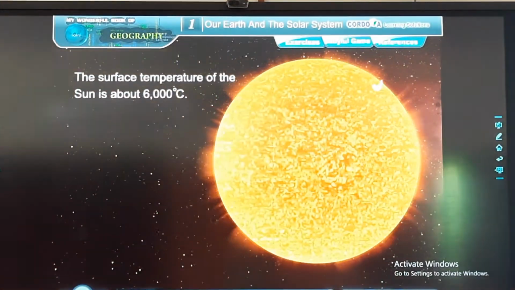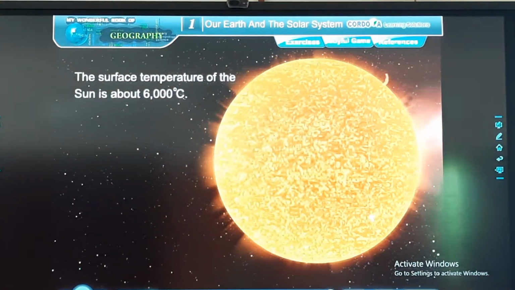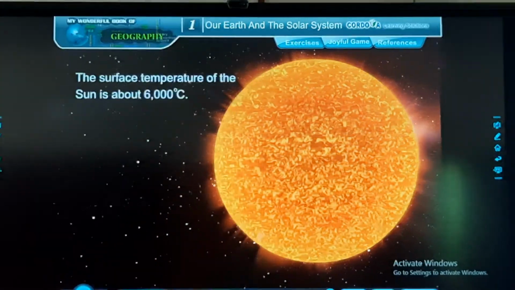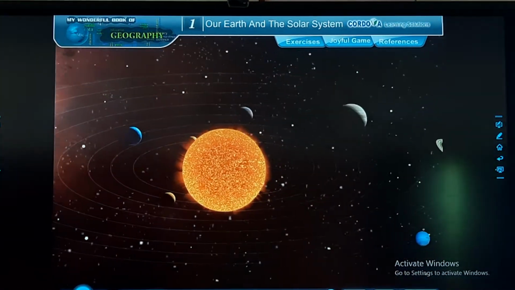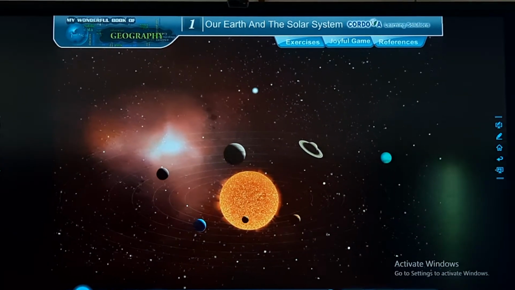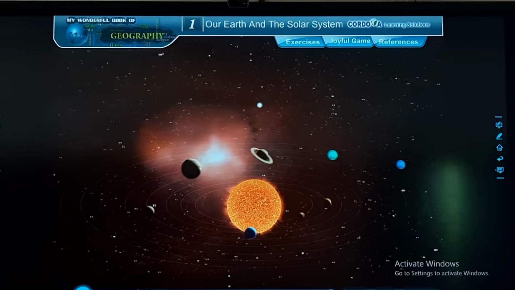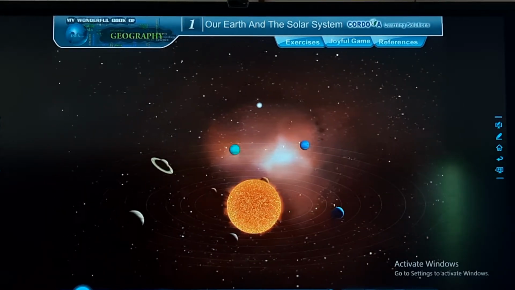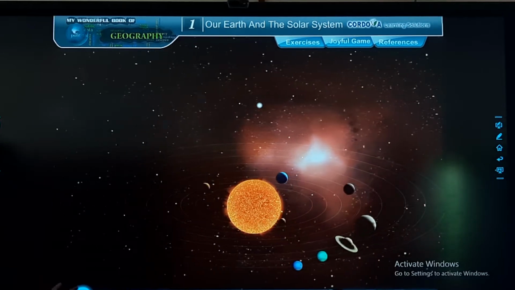The surface temperature of the Sun is about 6,000 degrees Celsius. The Sun is also made up of hot gases. Its gravitational force keeps all the members of the solar system together. All the planets and their satellites shine because they reflect sunlight.